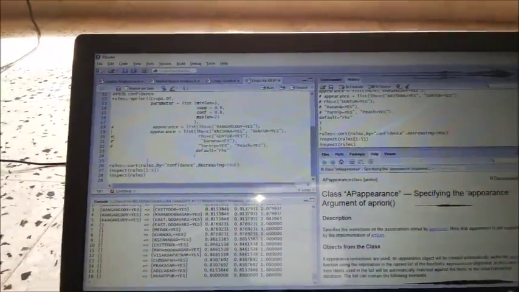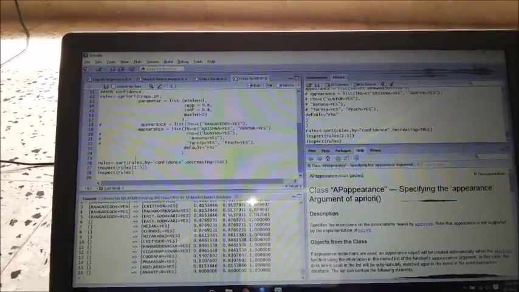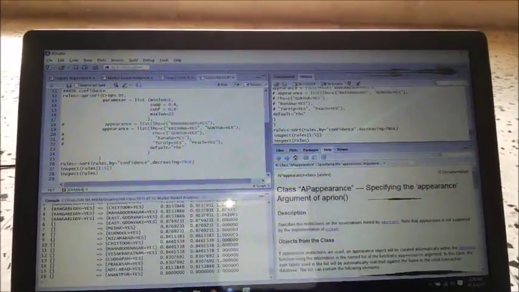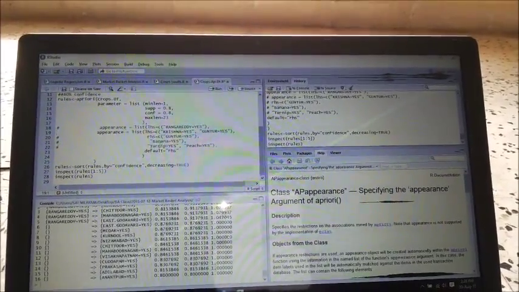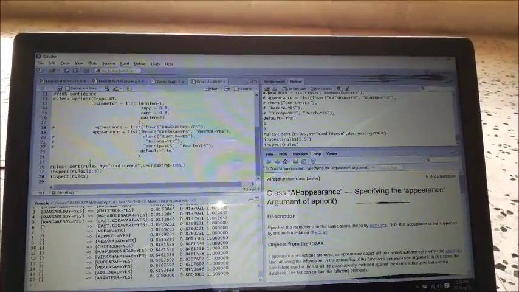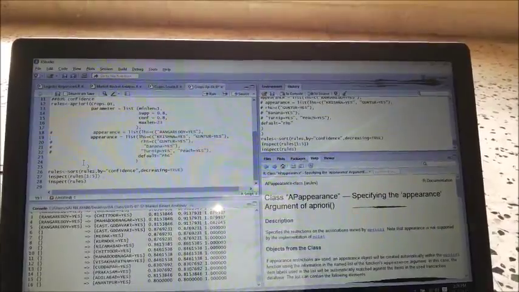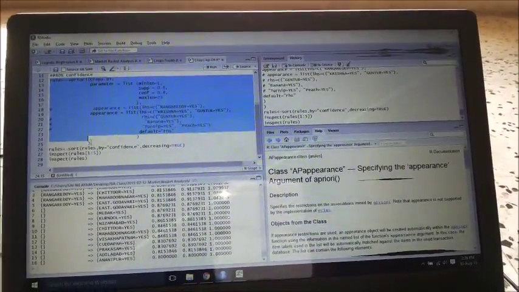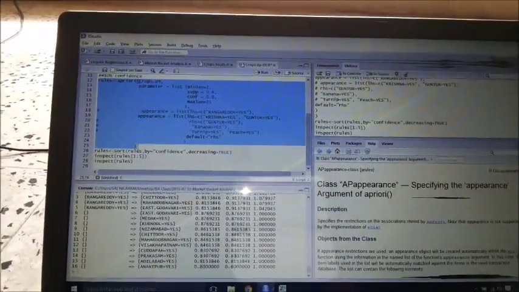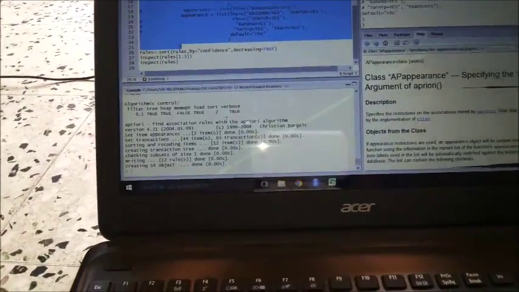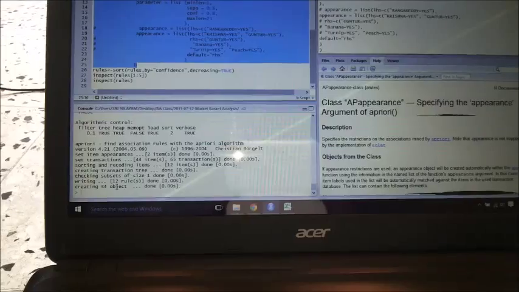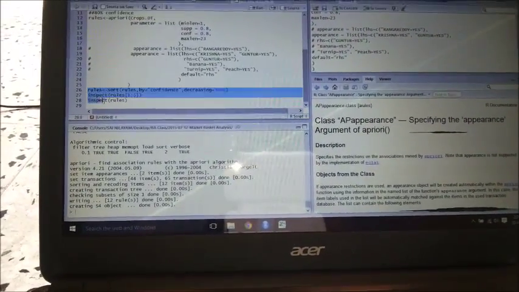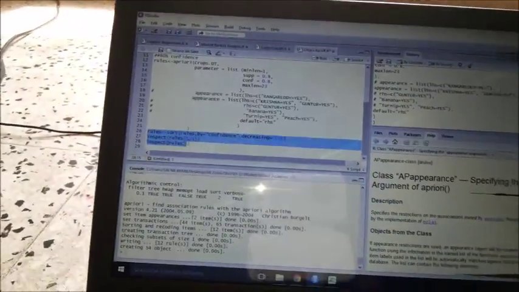So for that, I am now giving an appearance list for Krishna and Guntur, and the confidence level is 80, and I am taking this off. I think it should be fine now. So let's see how the results fare, and I am running it. We can see there are 12 rules coming up. That means there are 12 different ways the districts are likely to get affected.